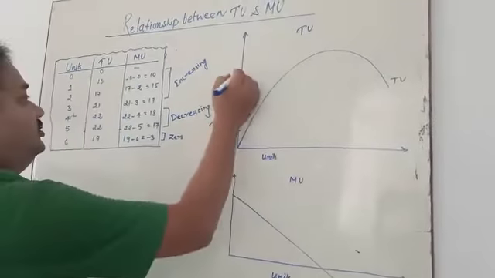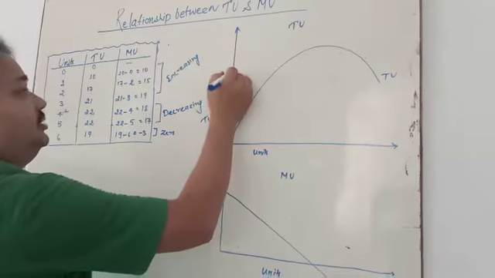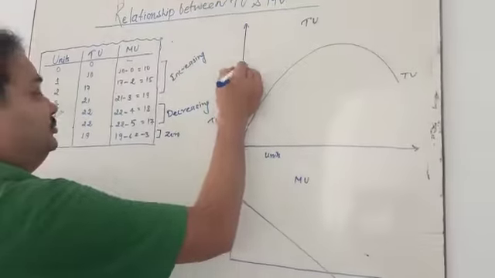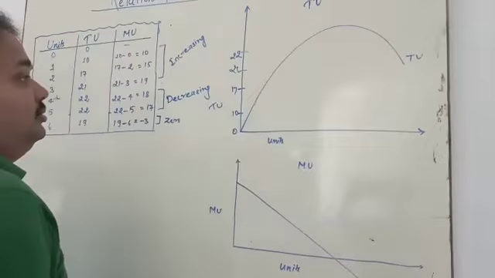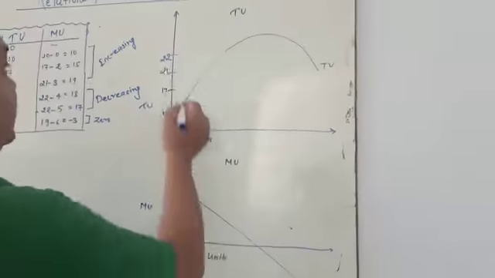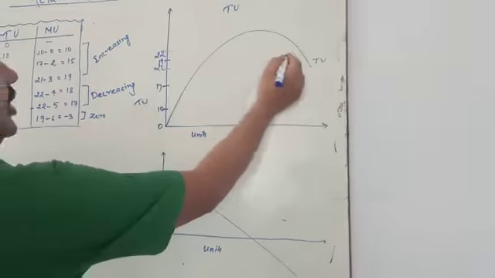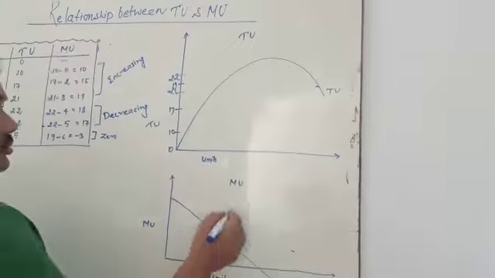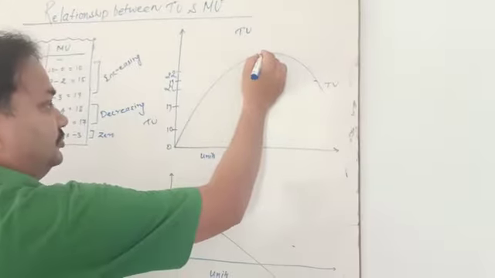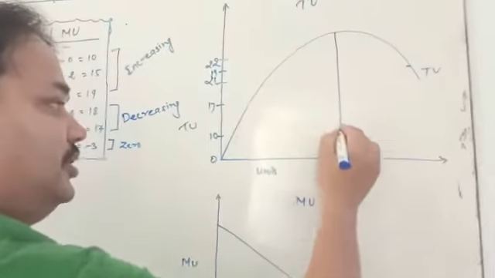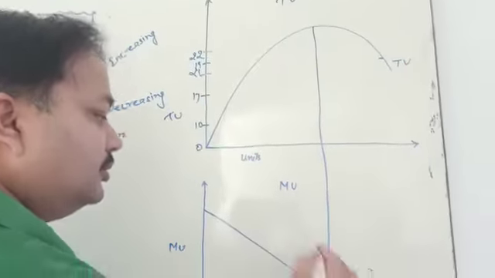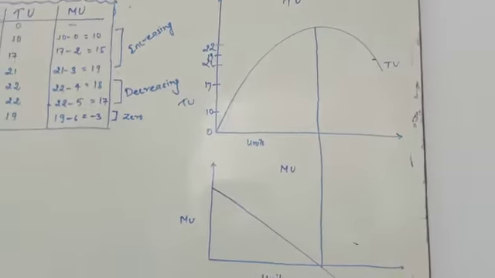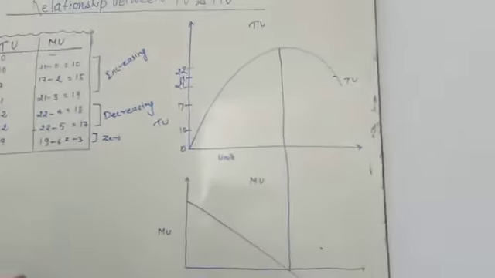This is a situation of decreasing, 22. Then after that, it is a situation of 19 where it's going to be decreasing. So at the constant position, you have to draw this. This is the relation you have to see here, my dear student.